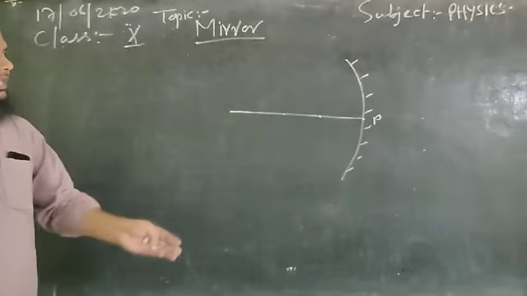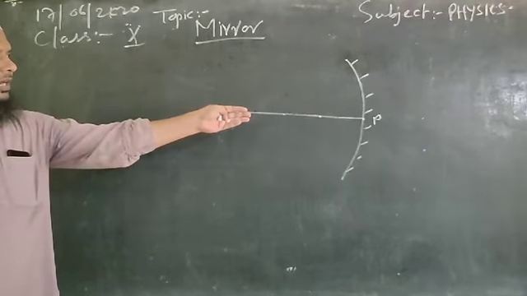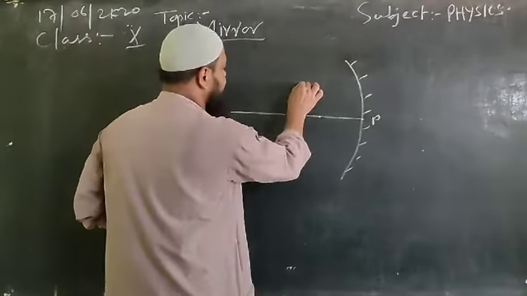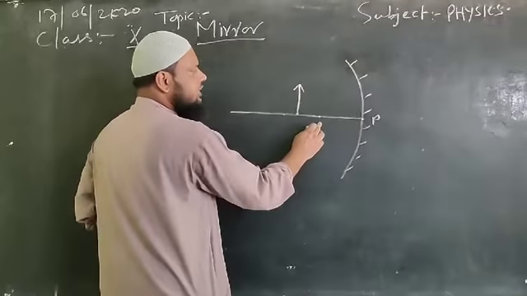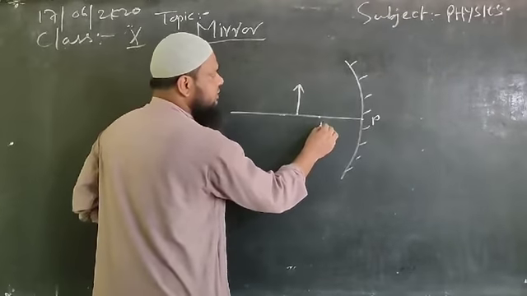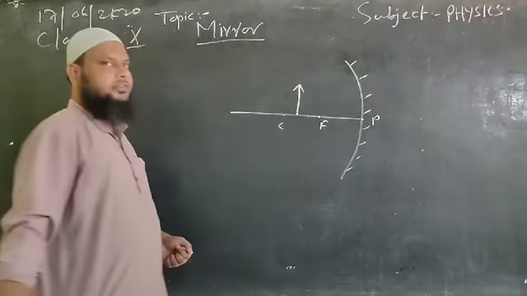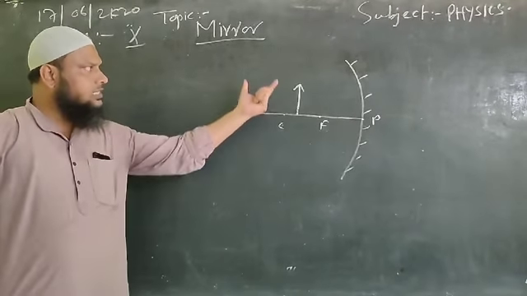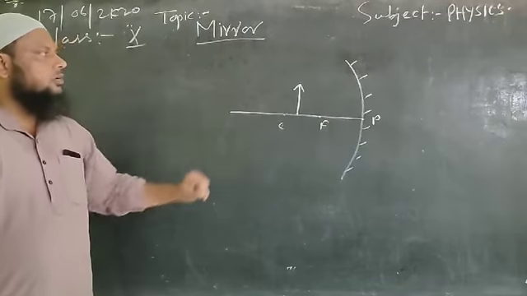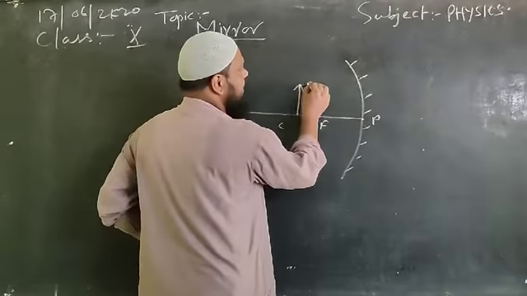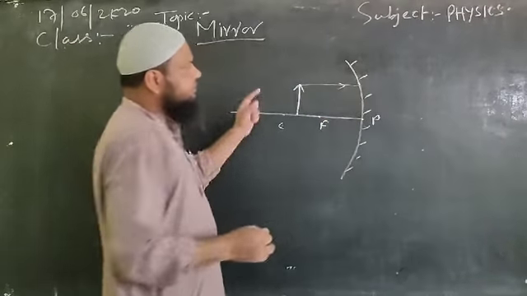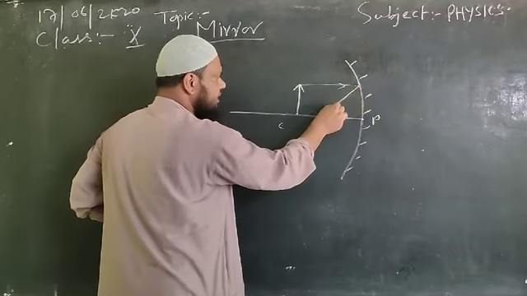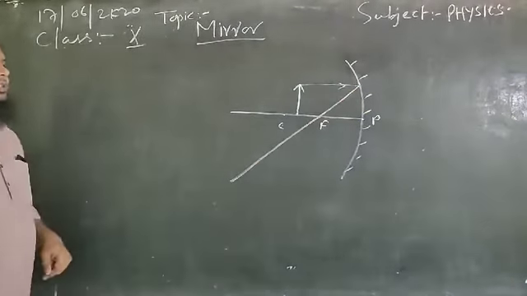So here I am taking the case of concave mirror. In front of it, suppose I am placing an object in between the focus point and the center of curvature. This is your focus point and this is your center of curvature. So we have to find the formation of image from this concave mirror. We draw a line parallel to the principal axis. This parallel line will pass through the focus point after reflection like this. Clear?